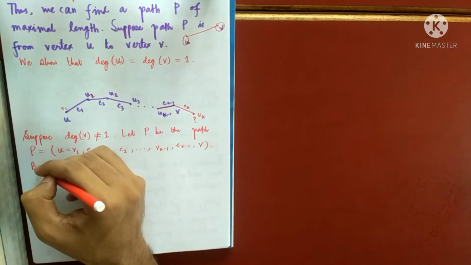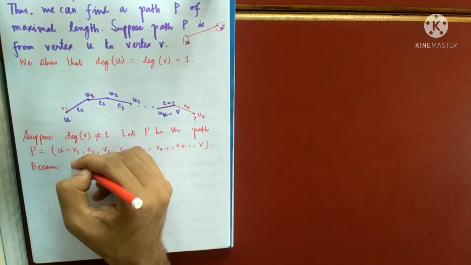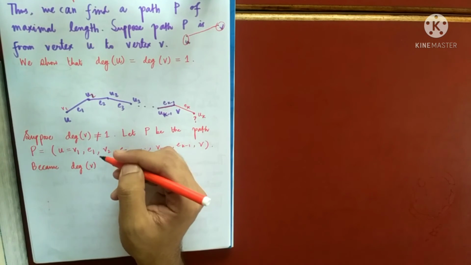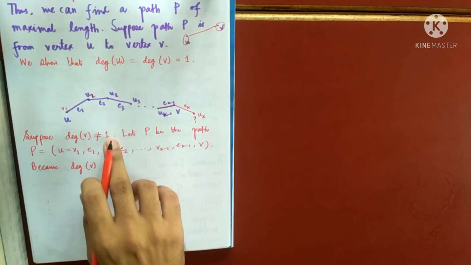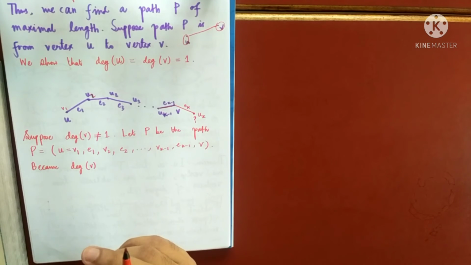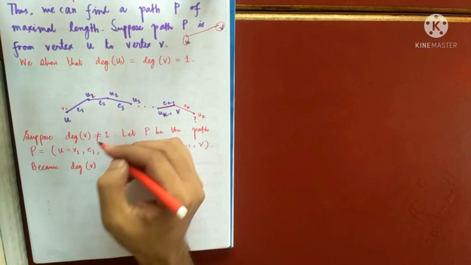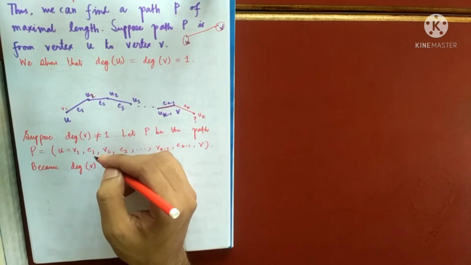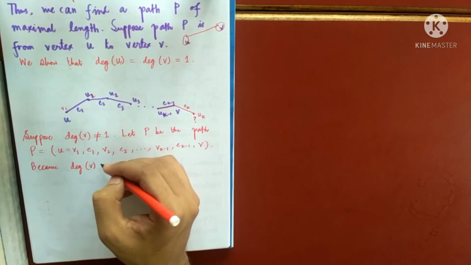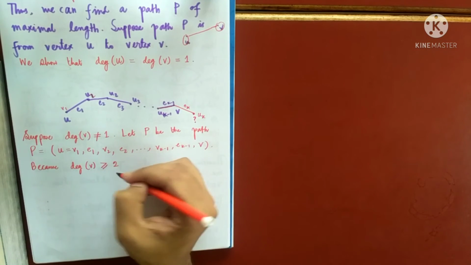Because degree of V, see, degree of V cannot be 0. You might say that, sir, degree not equal to 1 means degree of V is 0 also. But degree of V cannot be 0 because that will mean that one of the vertices is isolated, so the graph is not connected, so it cannot be a tree. So degree of V cannot be 0, cannot be 1, that means it is more than 1, it is at least 2.